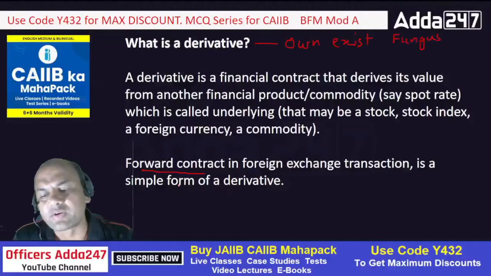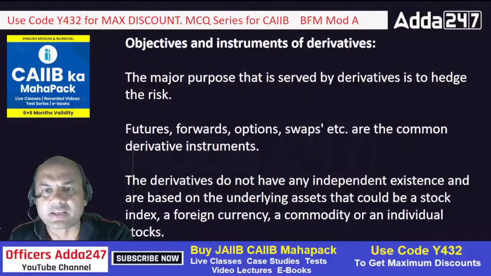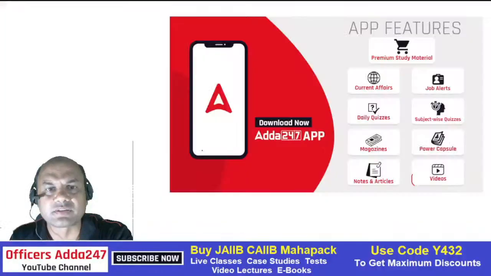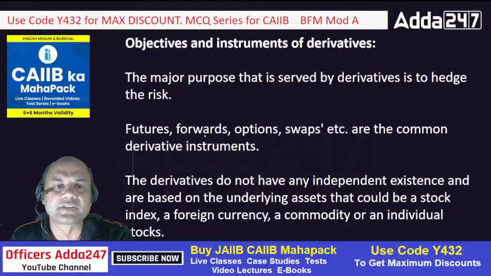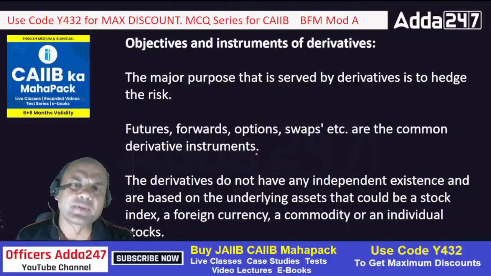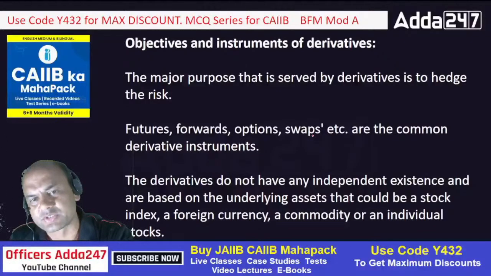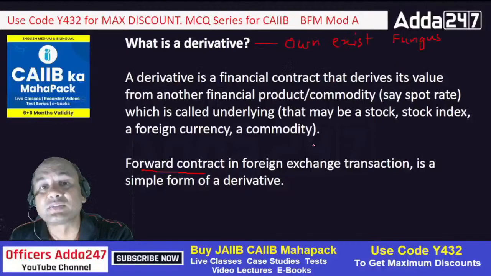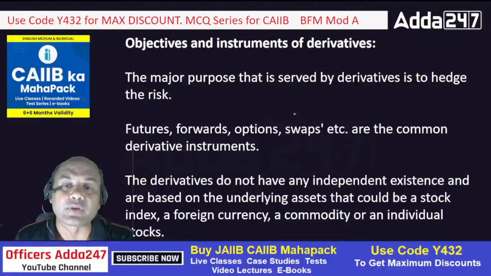Here, derivative contracts, let me see if I am having it. There can be many derivative contracts. Yeah. See this, I have mentioned it over here. Futures, forwards, options, swaps, these are the main common derivative instruments used. Okay, I'll explain these also. So what's important over here is swaps. Swaps are the main difficulty for everyone.